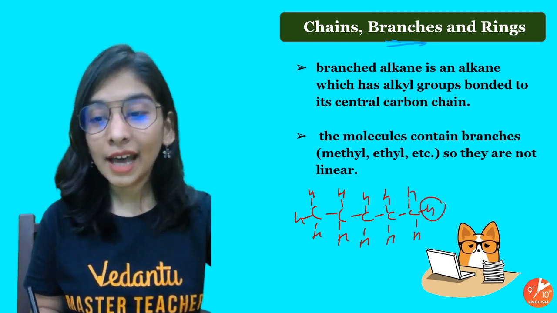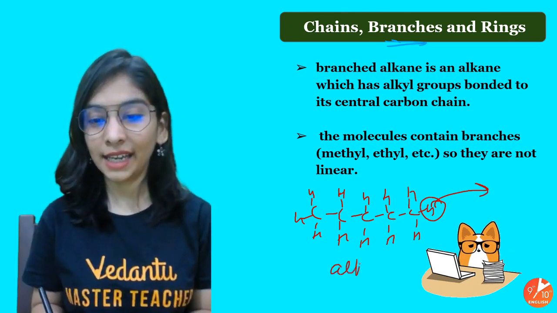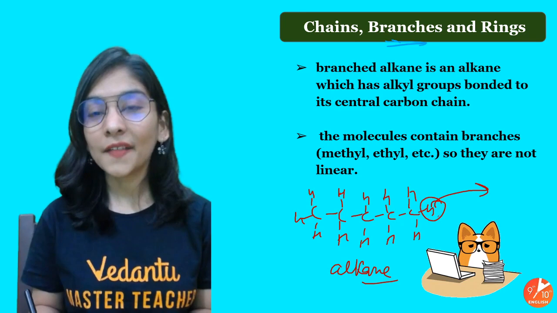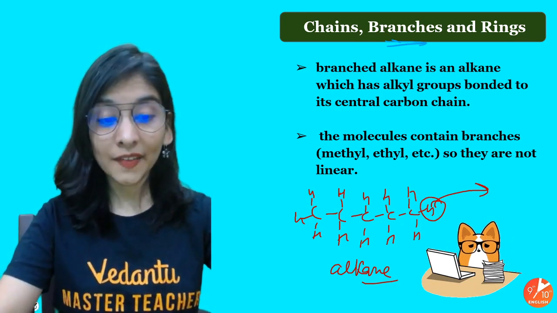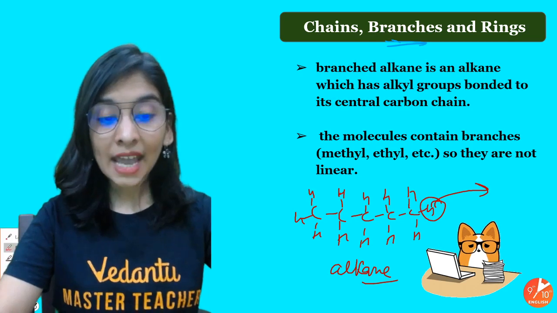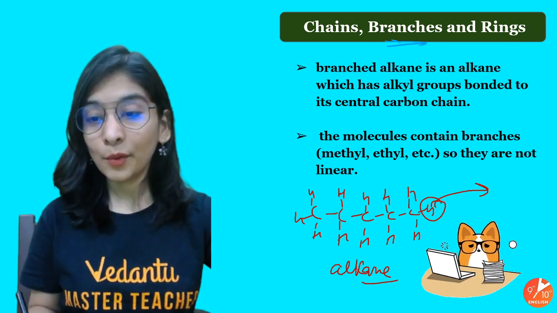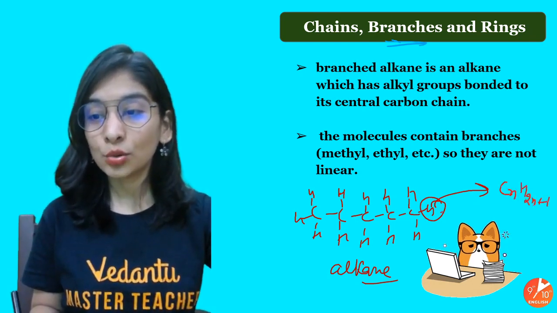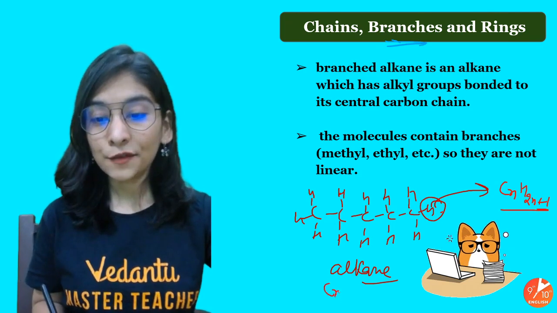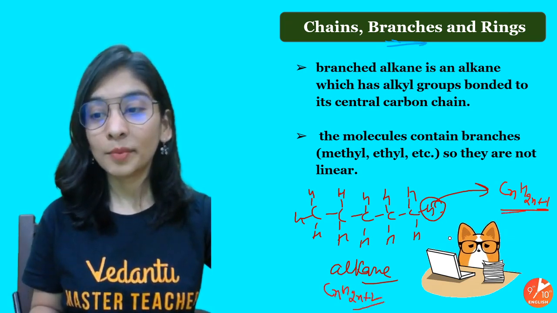When some of the hydrogen is replaced, some of the hydrogen is gone from an alkane, and some other atom or group of atoms comes in, that could be a functional group. But there is also one more thing. From an alkane, whenever we remove a hydrogen, the formula becomes CnH2n plus 1. Alkane's formula is CnH2n plus 2. If I remove a hydrogen, CnH2n plus 1.